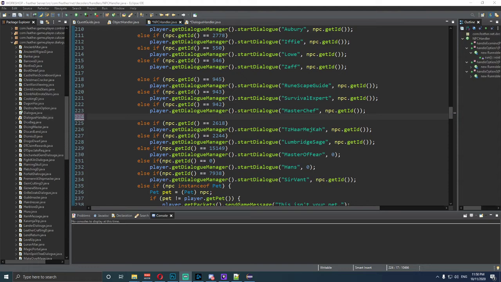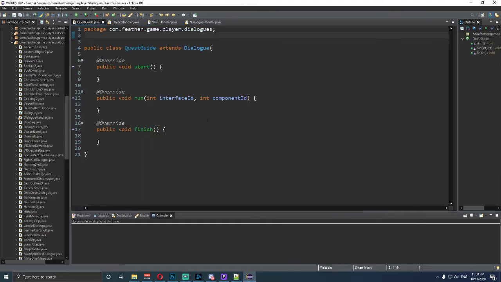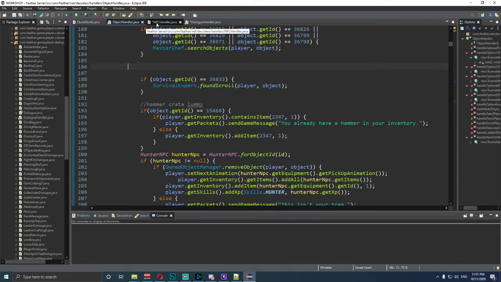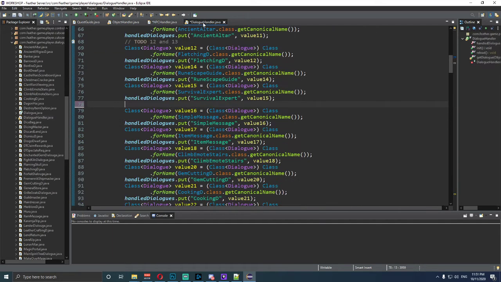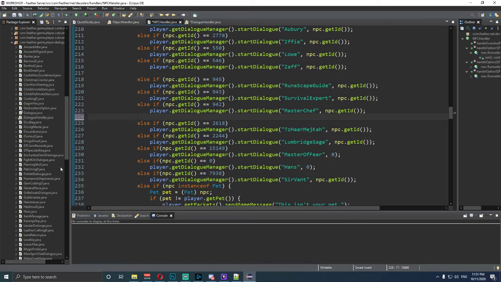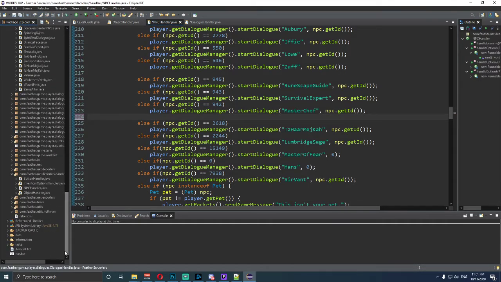Let's get started. We need to open up the following files, which is questguide.java. Make sure it looks bare basic like this, as we normally do with every other tutorial. We also need option handler, npc handler, and dialog handler. To get dialog handler and questguide, they're underneath the com.feather.game.player.dialogues section. For npc handler and object handler, we need to go to com.feather.net.decoders.handler and find them in there.